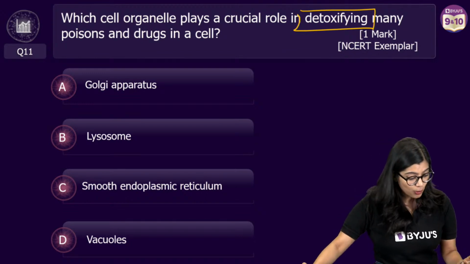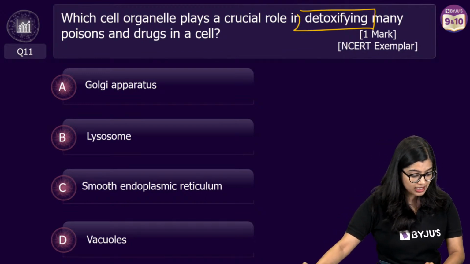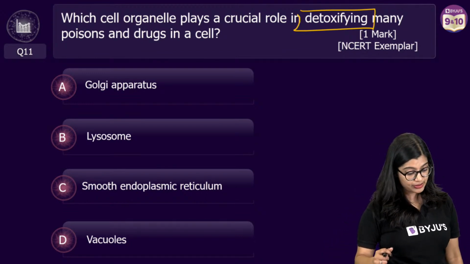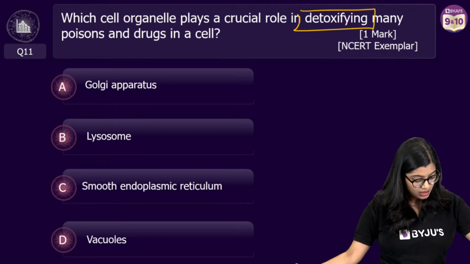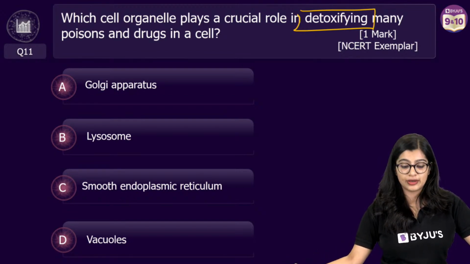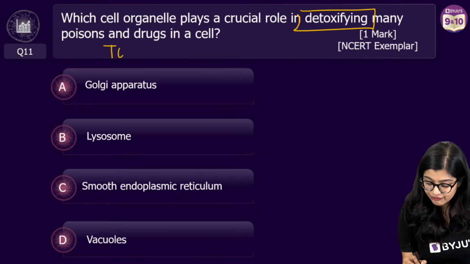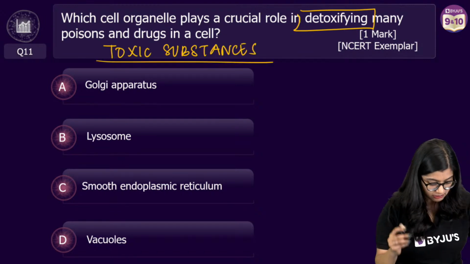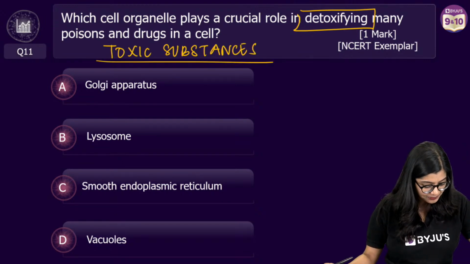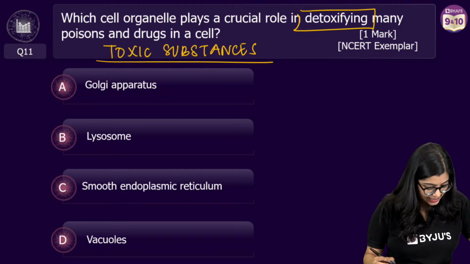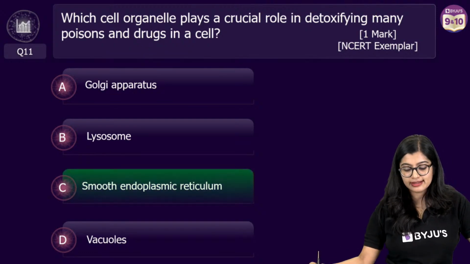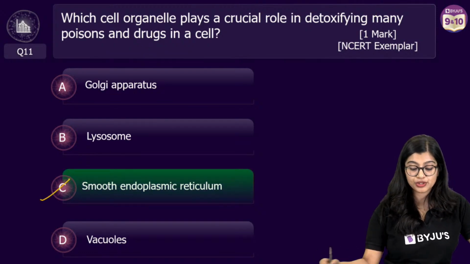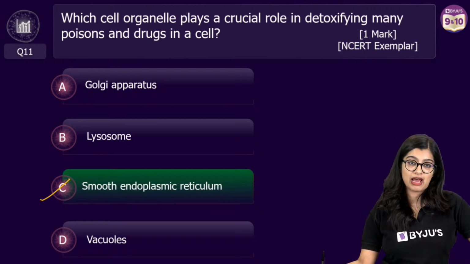Now the poll is live and I can see many of you are telling me, ma'am, there is competition between lysosome and smooth endoplasmic reticulum. We're talking about detoxification of toxic substances, and especially in vertebrates, this is a very important role. We can close the polls, and the correct answer is option C, which is smooth endoplasmic reticulum.